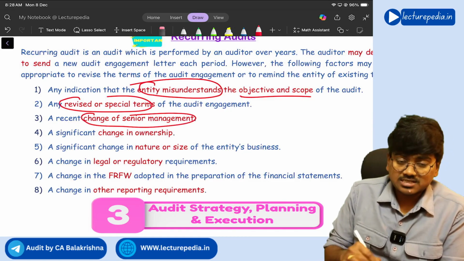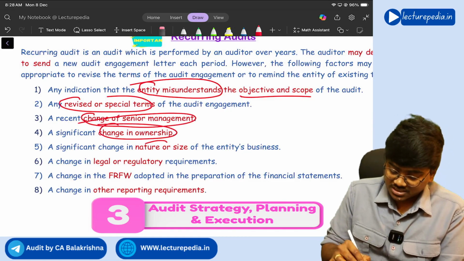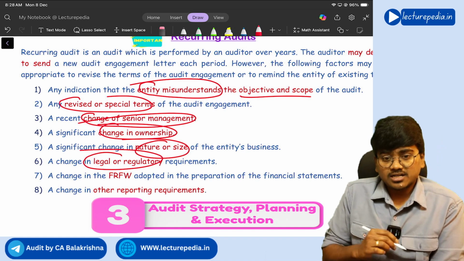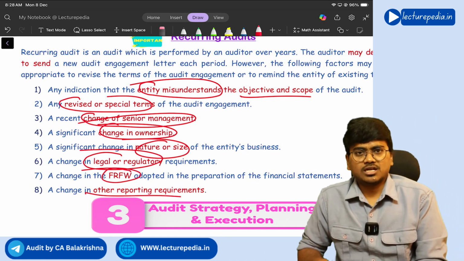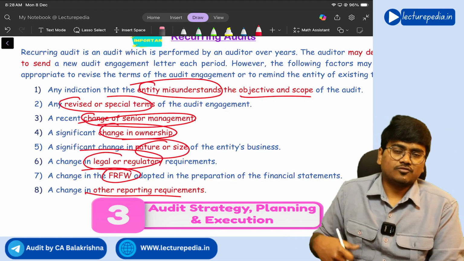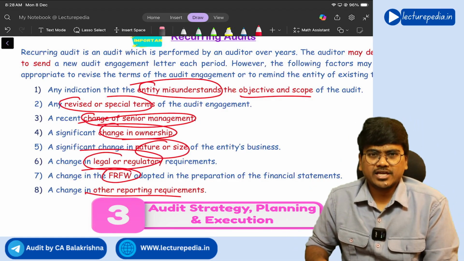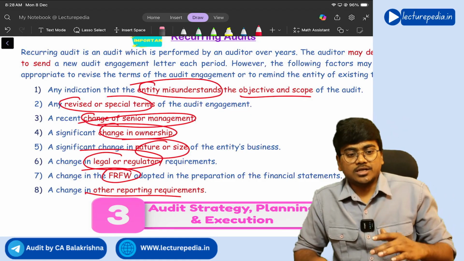Next, change in the senior management, change in the ownership, change in nature or size, change in regulatory requirements, change in financial reporting framework, or change in other reporting requirements. If there is a change in any of these things, then a new engagement letter will be given by the auditor.